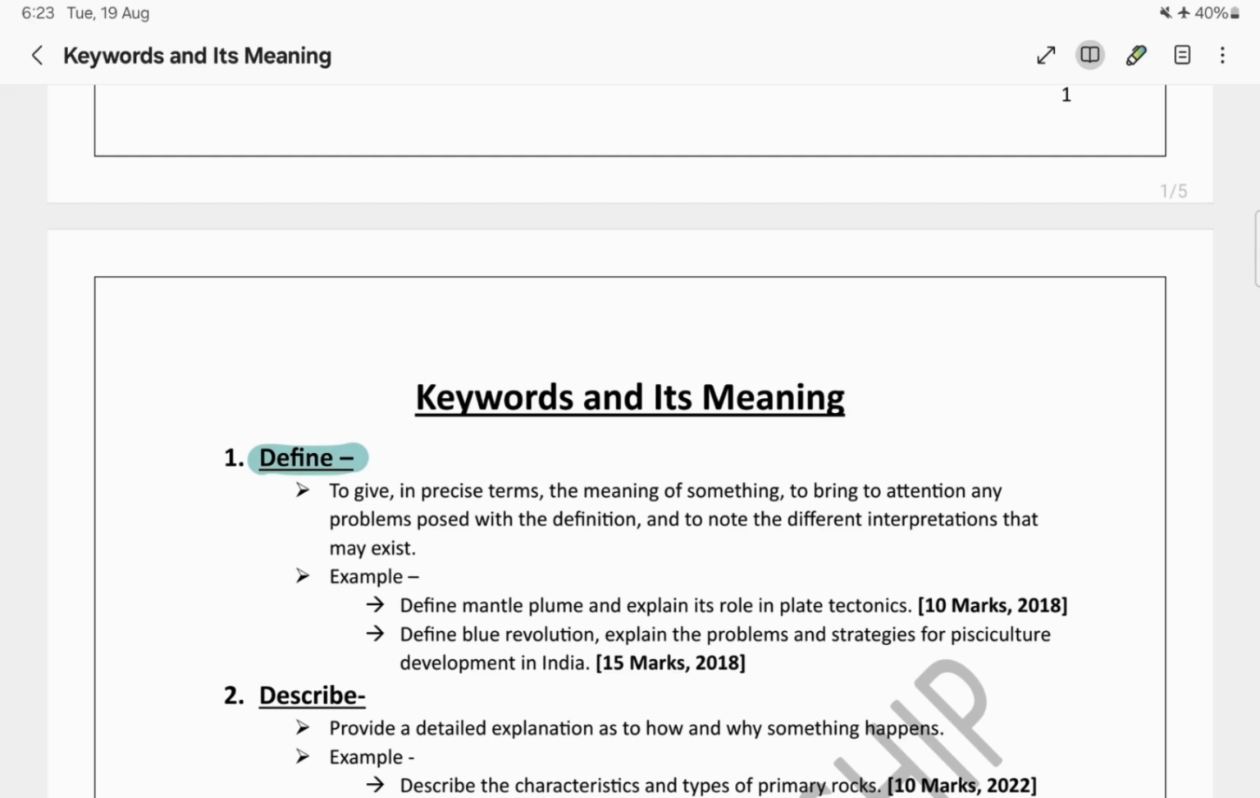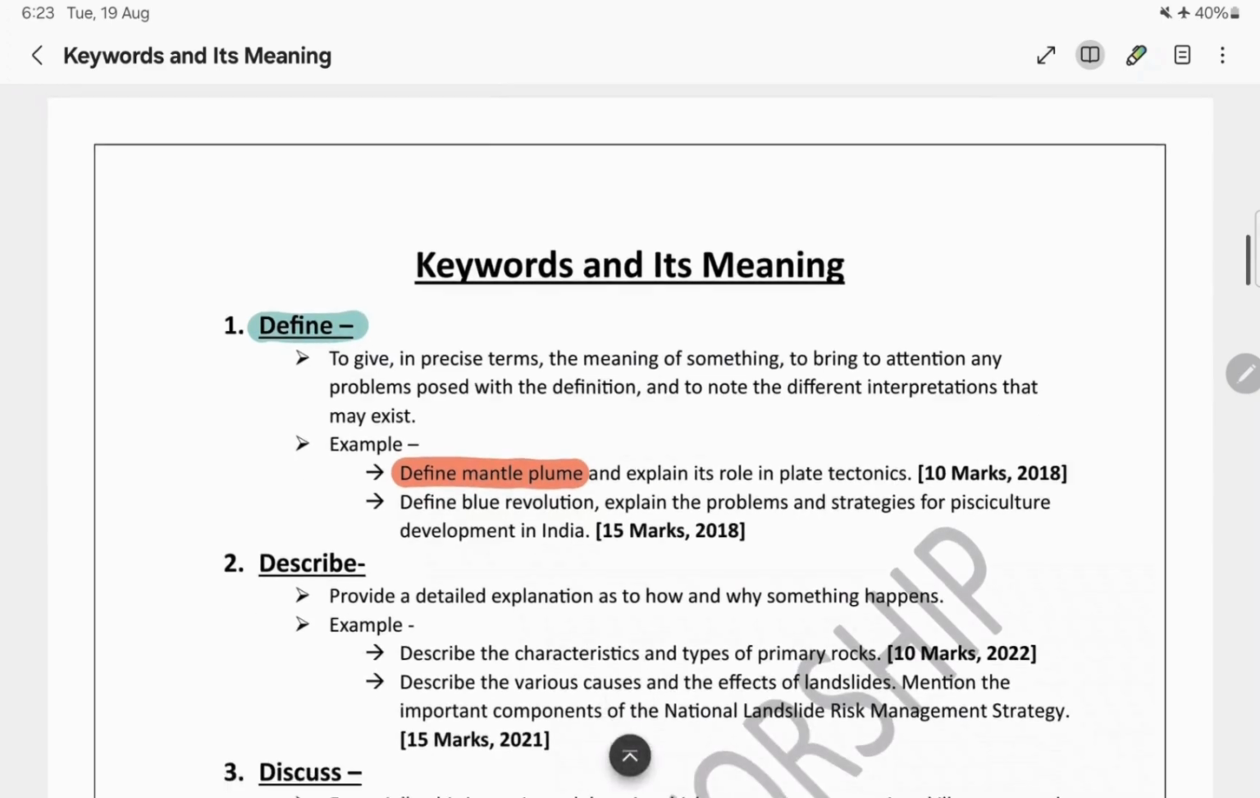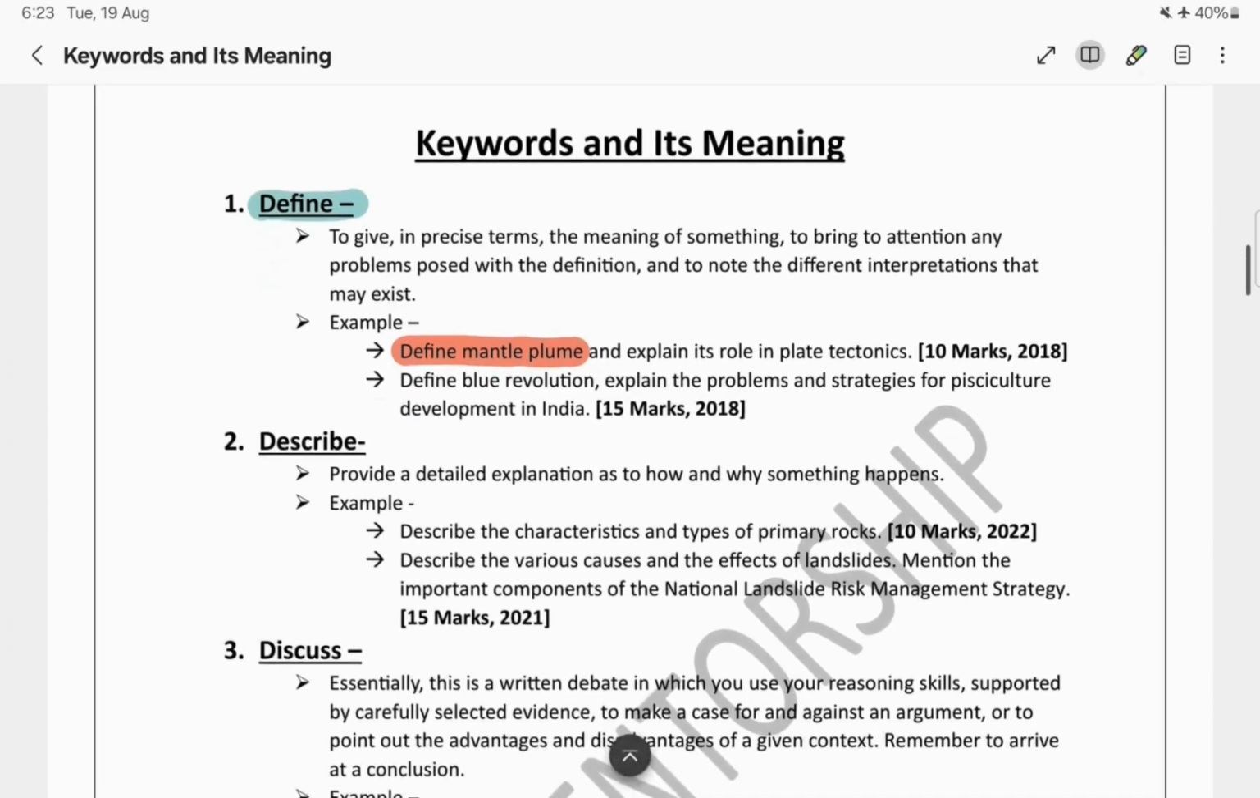For example, one question in 2018 was: define mantle plume and explain its role in plate tectonics. First of all, we will focus on the concept, define mantle plume. What it is exactly? So how to approach this question? We can tell what it is, and then mention its role in plate tectonics. If a question is asking for define, there is no need to write a whole essay. We should be to the point with this keyword.